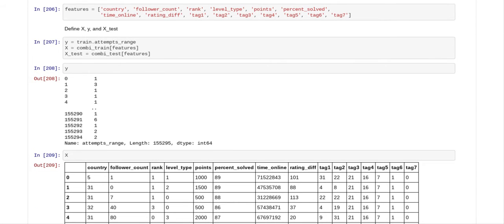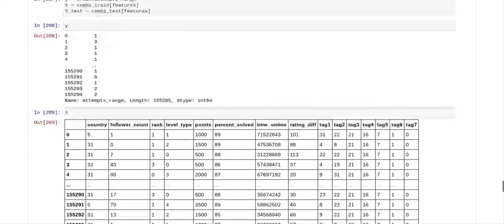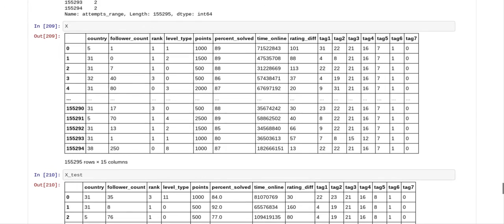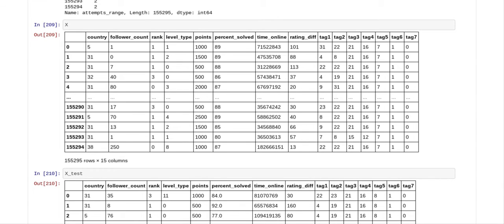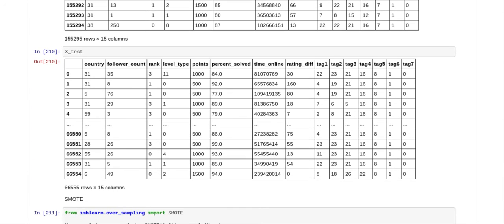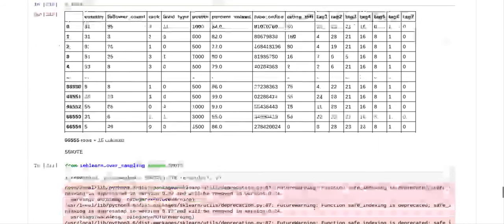The next thing we did was define our X, Y, and X test values. Y is your train attempts range. X is combi train features, and X test is combi test features. So you wanted to see what was in Y, and what was in X, which is country, follower count, all your features. You also wanted to see what was in X test, and again, that's all your features.